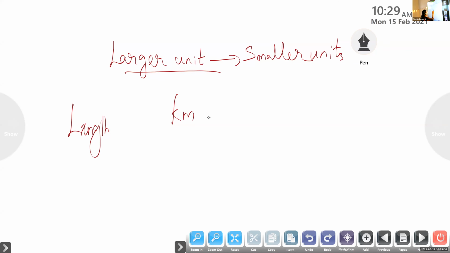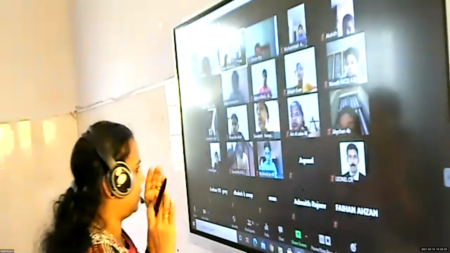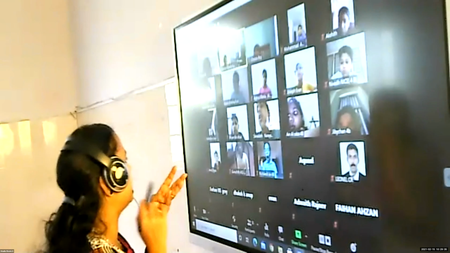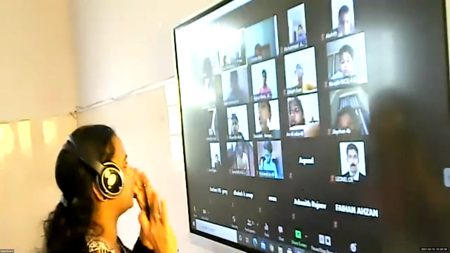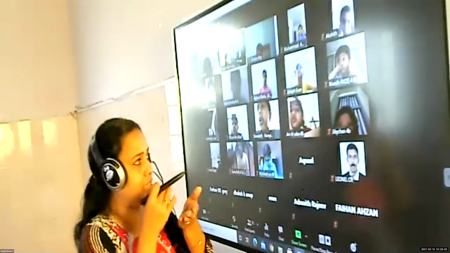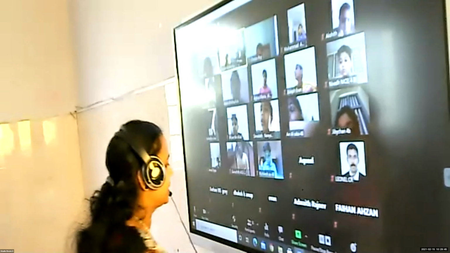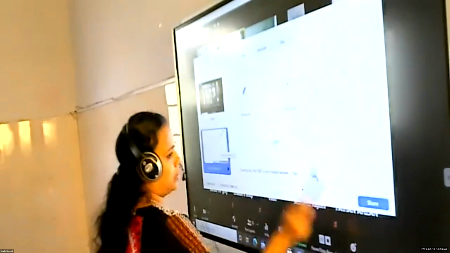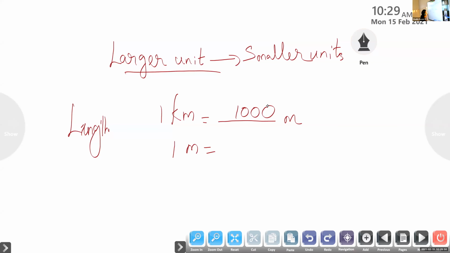Then 1 kilometer is equal to dash meter. Wait. Can you say? 1 kilometer is equal to 1000. Very good. 1000. See children, only in length we have a little difference; for weight and capacity everything is 1000, but in length you have to be a little more careful because meter, centimeter, everything is different. So listen carefully. Here 1 kilometer is equal to 1000 meter.